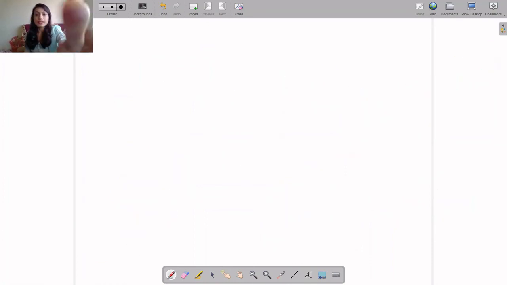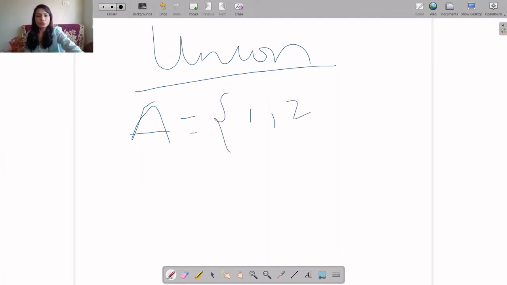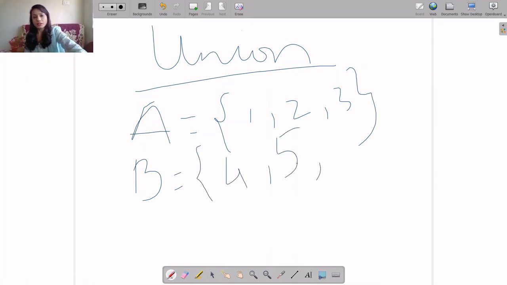Next, let us consider the union of two sets. So what is union? If we consider two sets, say A is {1, 2, 3} and B is {4, 5}, and again I can take 1 also.